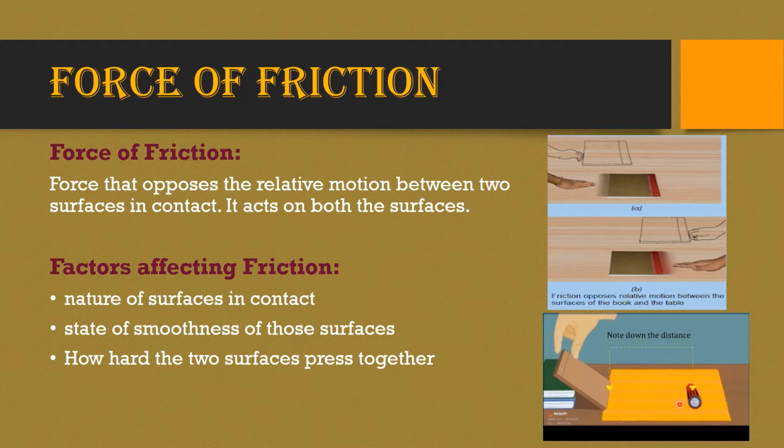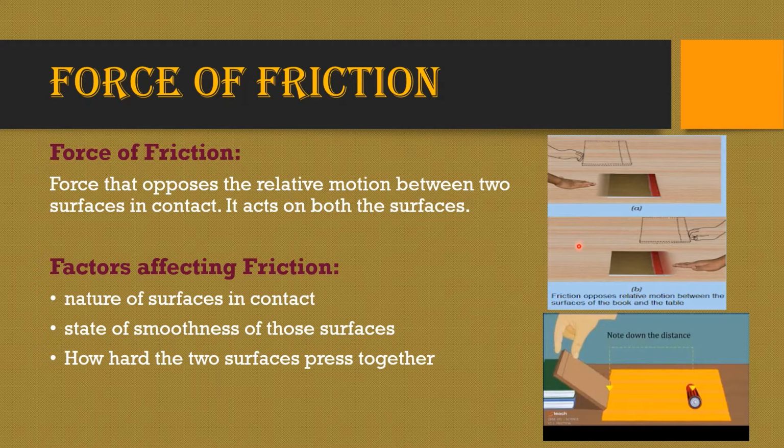So the battery rolls. Will it stop at the same distance or will it move further away from the book? So what is the answer for this? The battery will move further away from the book. Why? Because the surface was smooth. Initially it was rough with the sand. And here the book stops after moving for some distance, right? When we also stopped pushing the book.